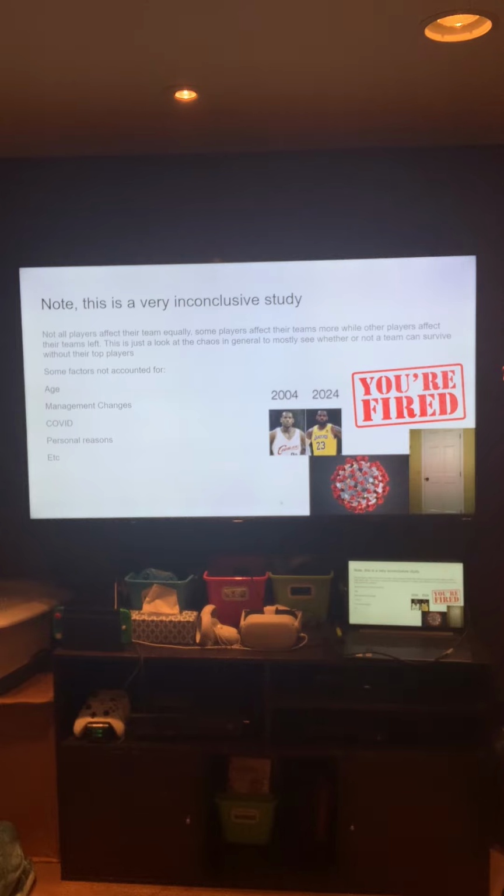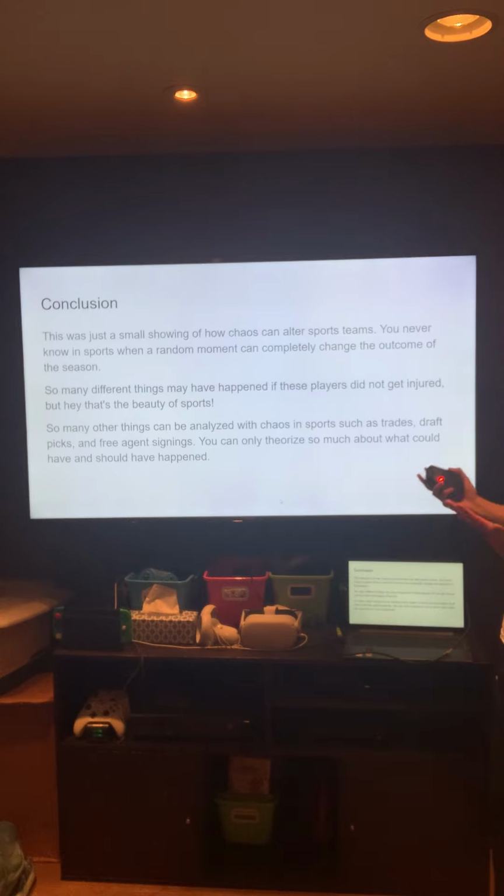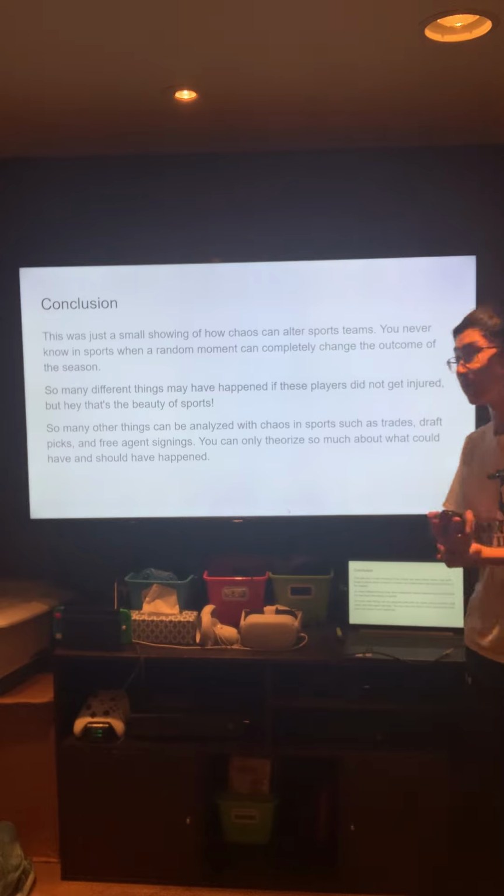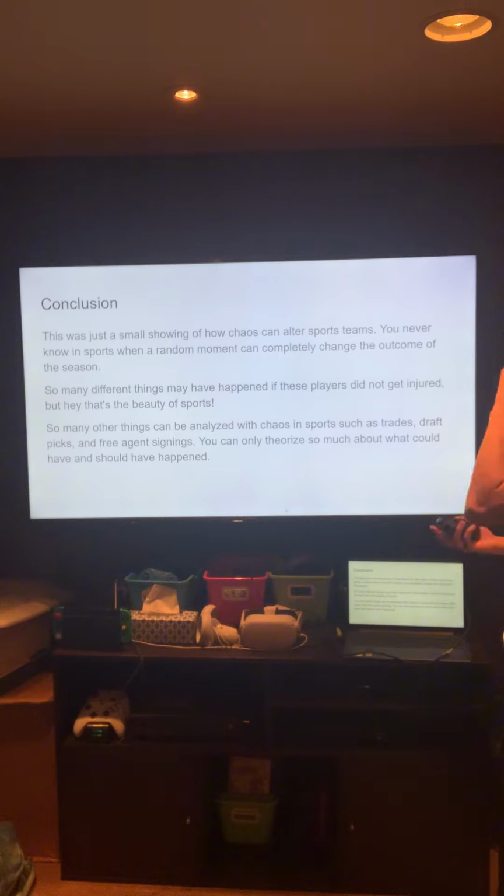So finally, in conclusion, this was a small showing of how chaos can completely alter and change sports teams. You never know when a player's getting injured. Someone like Barkov this year in the NHL, I bet the Florida Panthers are sorely missing his presence on the team as they sit quite a bit back in the playoff spot after the break. So many different things could have happened if these players did or did not get injured. It's just insane to think about.